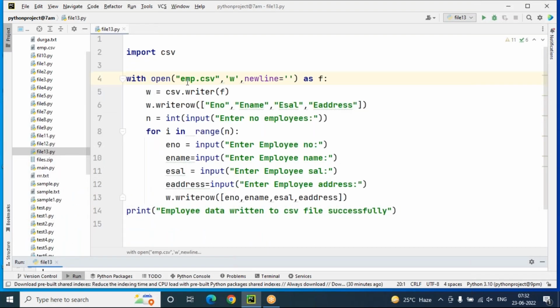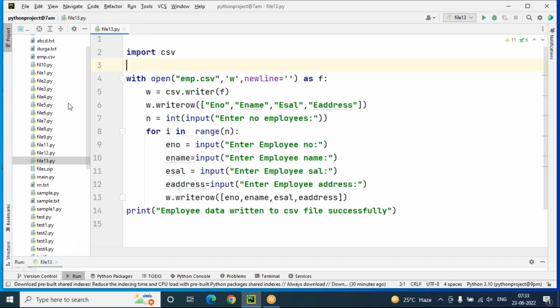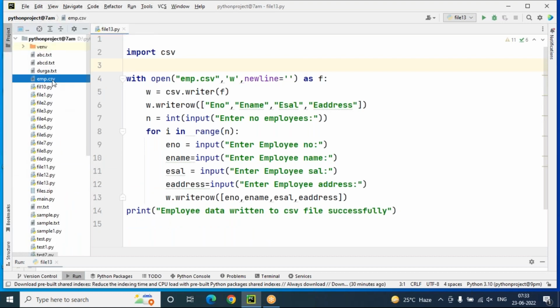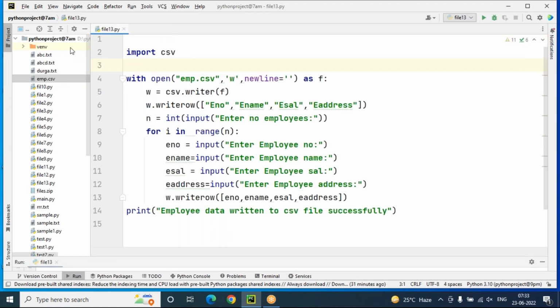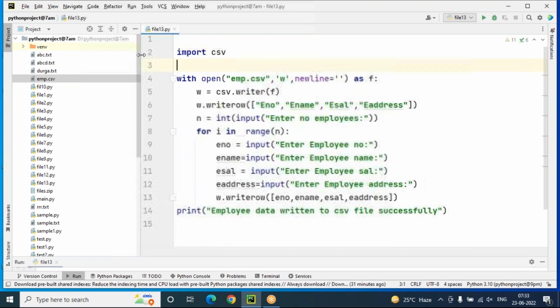Do you want to check where the emp.csv file is created? Look at the left hand side. There is an emp.csv file there. CSV stands for comma separated values. Whenever you double click on it, all the values are present in comma separated form. But here the actual format will not be available in this PyCharm. If you want to see the real format of this CSV file, then you have to go to the physical location where your file is stored, in the D drive Python project.